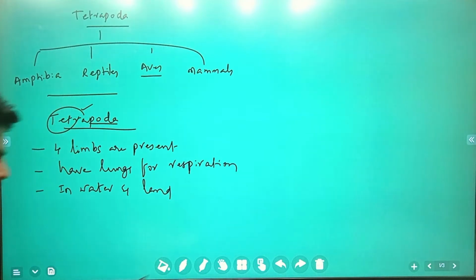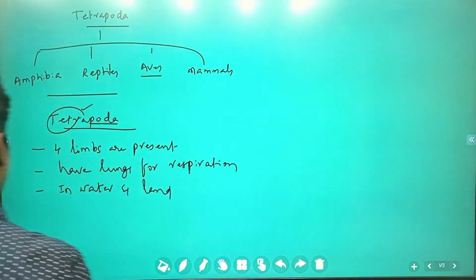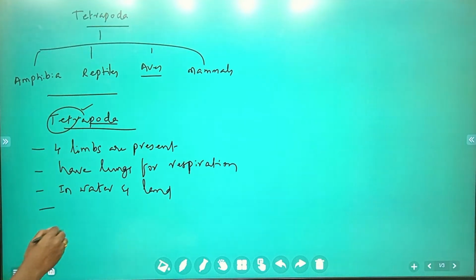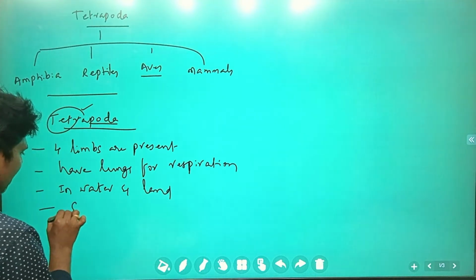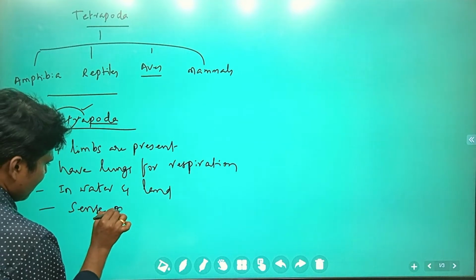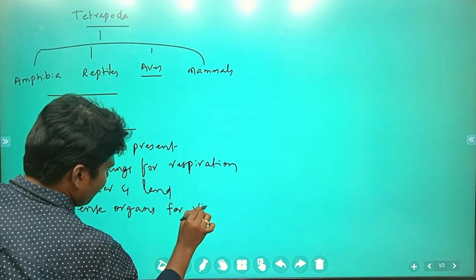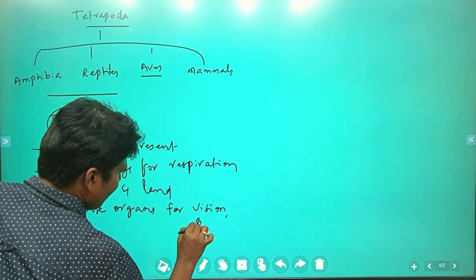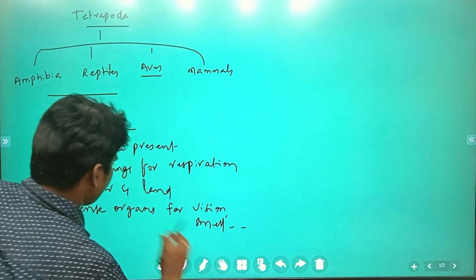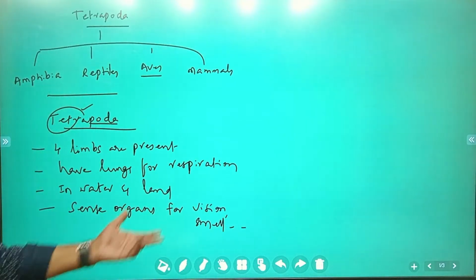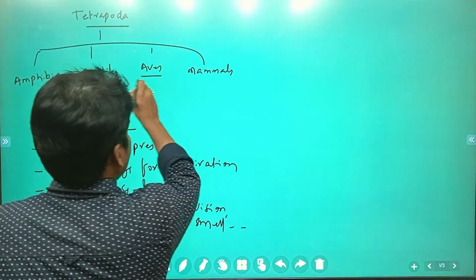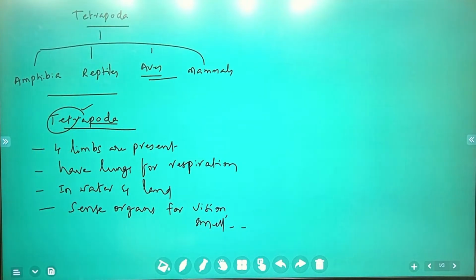Respiration is generally taken through the lungs. Next, these have special sense organs for vision, smell, etc. We are going to see those later on in these particular animals. These are the general characteristic features.